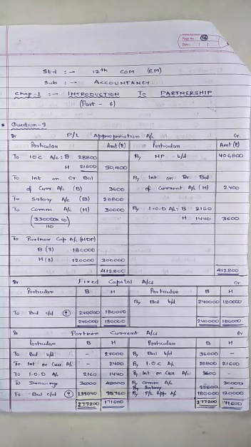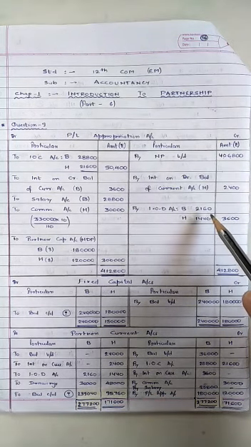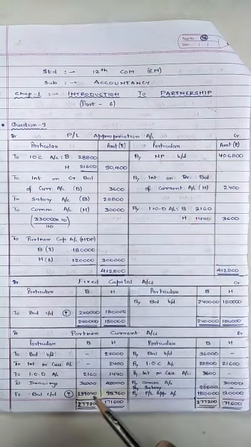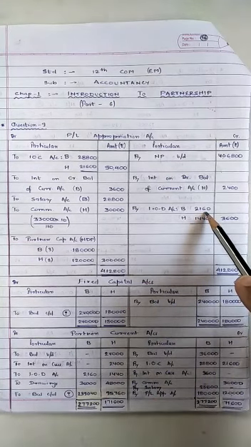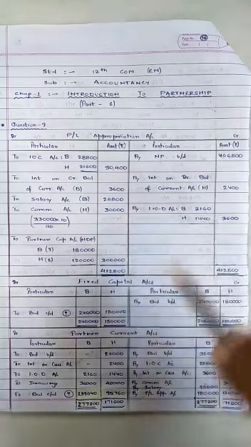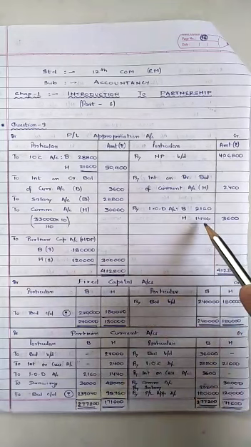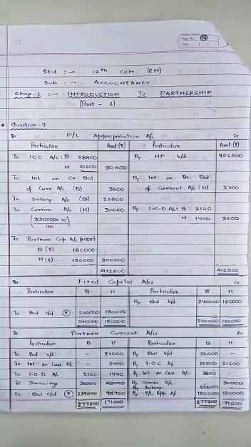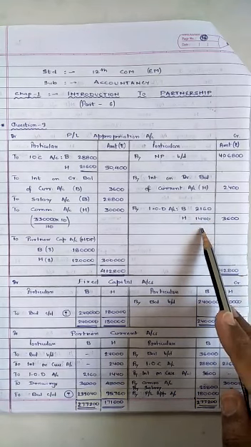Interest on drawings is charged by the firm, so it is considered as income from the firm's point of view. It was at the rate of 12%. So based on 36,000 at the rate of 12% for half year, because this partner has withdrawn on 1st October. Same way, 48,000 into 12% for 3 months, because this partner withdrew on 1st January. So accordingly interest on drawings will be equal to 2,160 and 1,440.